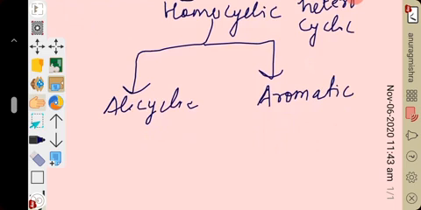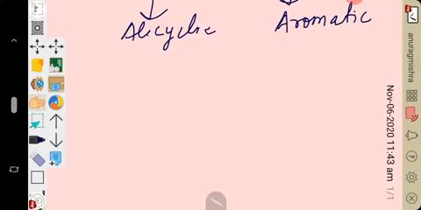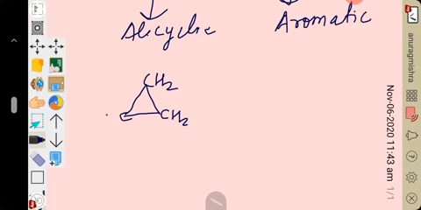Right? Some structures I will represent to you all, that will tell you about this alicyclic compound. Alicyclic compound like cyclopropane, 3 carbon atoms, cyclopropane.